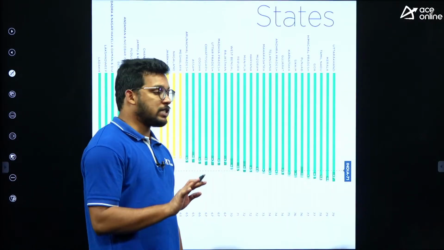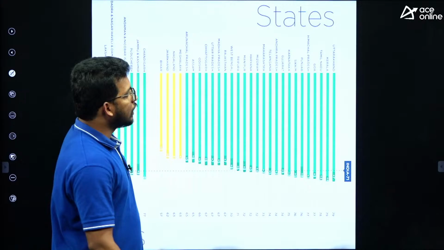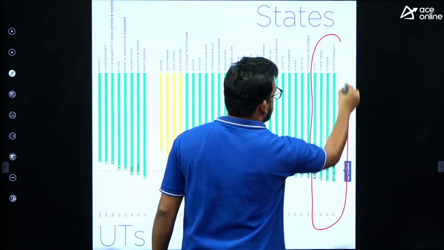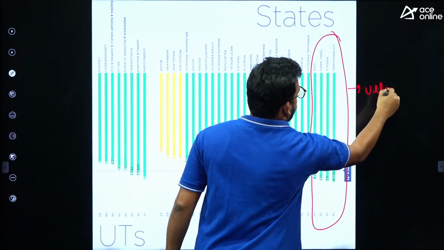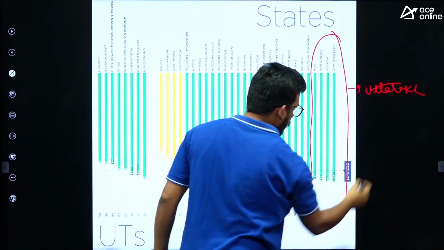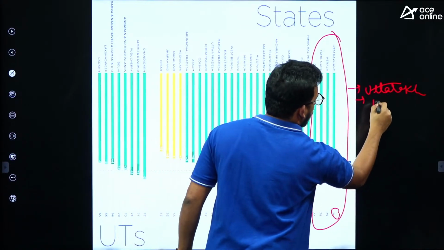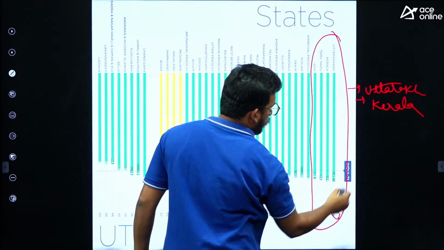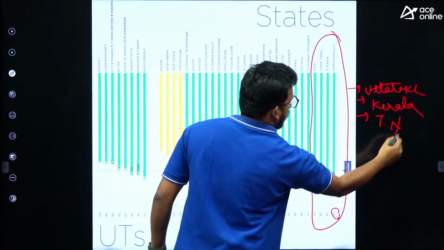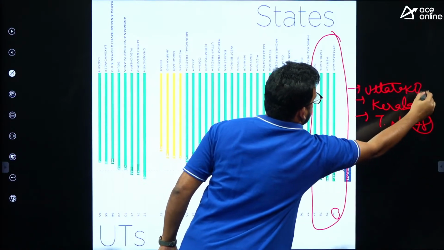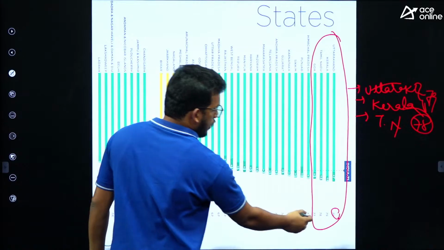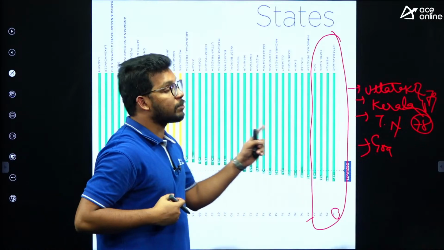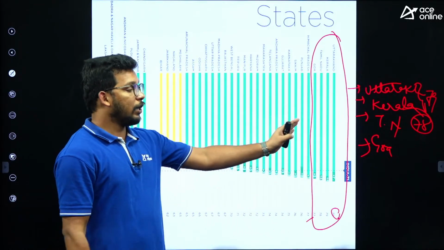And among the states having the highest score, the best performers, the top 3, you can remember these 3, right? Uttarakhand is having the best score 79, and Kerala is also having 79, then followed by Tamil Nadu with 78, right? These 2 are 79, and Goa is having 77. So these are the top 3 states you need to remember, which are the best performers from this index. So that is very important for us.